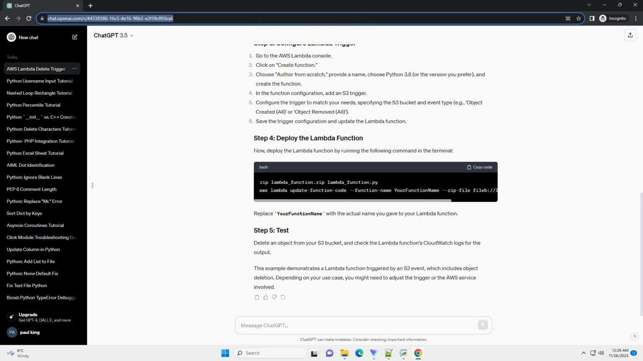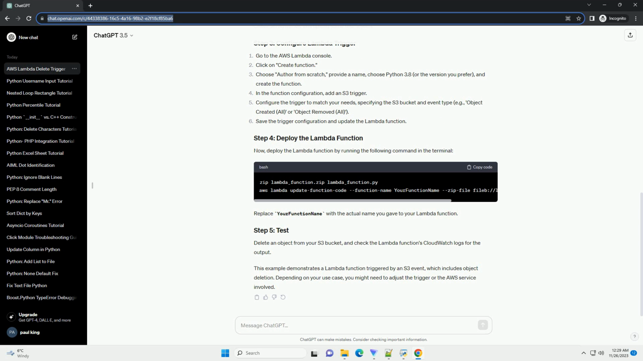AWS Account: ensure you have an AWS account and appropriate IAM (Identity and Access Management) permissions to create Lambda functions, S3 buckets, and set up triggers. AWS CLI: install the AWS CLI on your local machine and configure it with your AWS credentials.